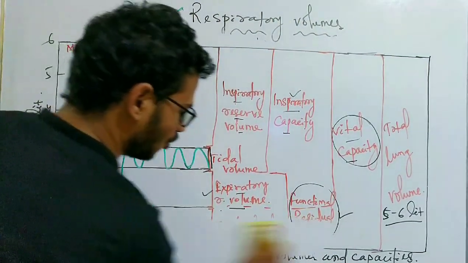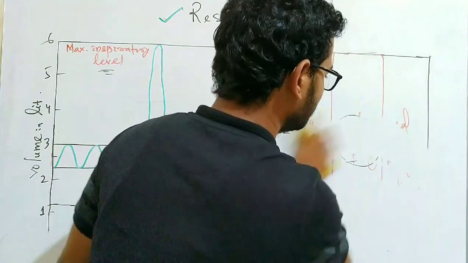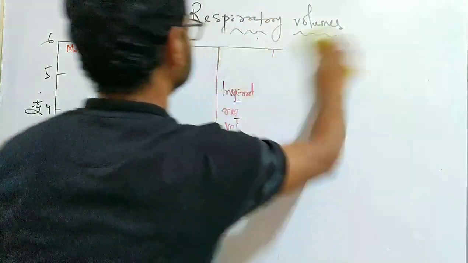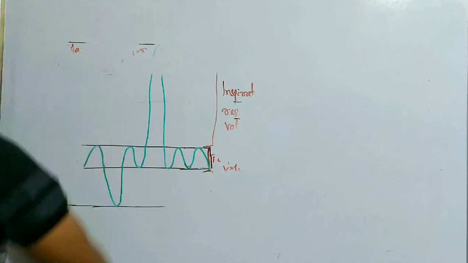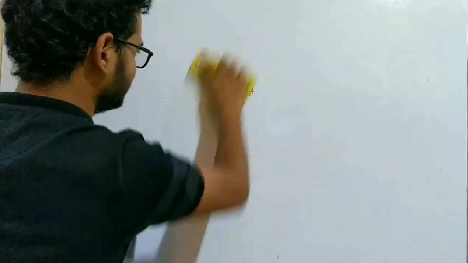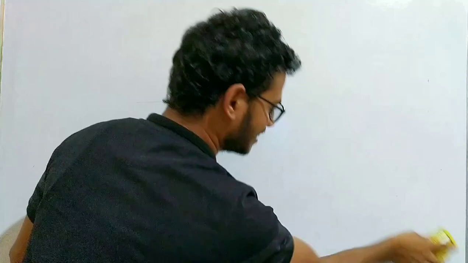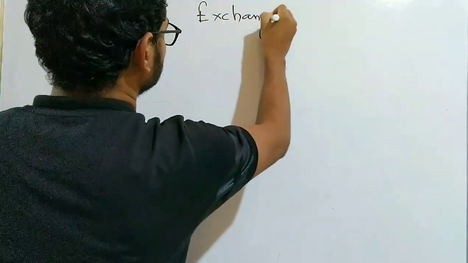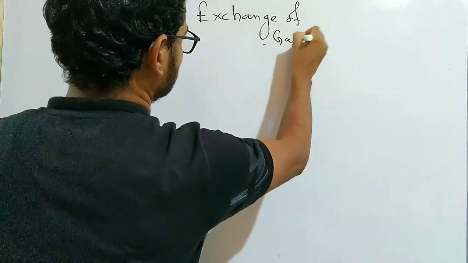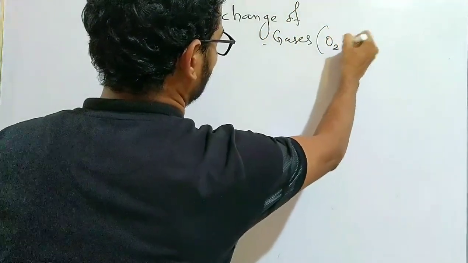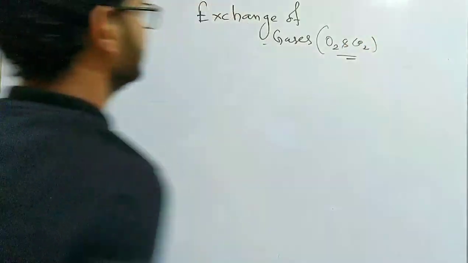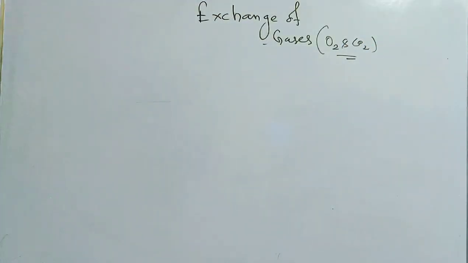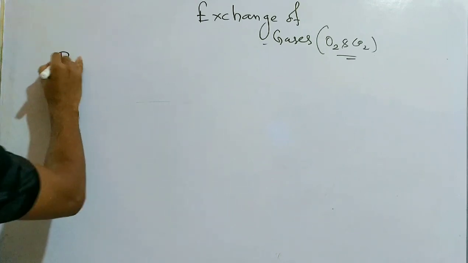So the exchange of gases. Here, the gases means oxygen and carbon dioxide, because our body utilizes oxygen and gives out carbon dioxide. So what are the gases? We will talk about oxygen and carbon dioxide.